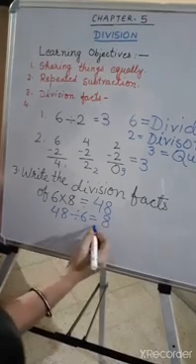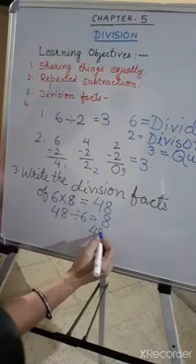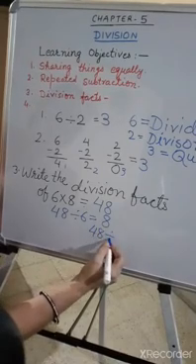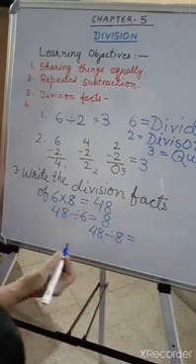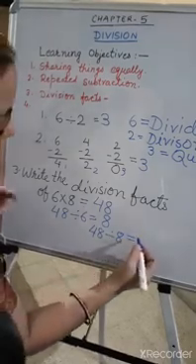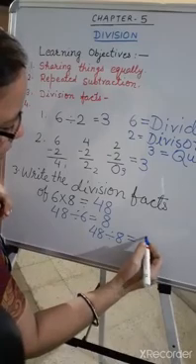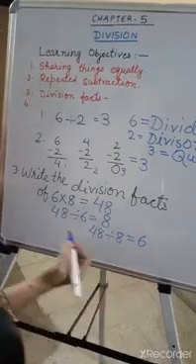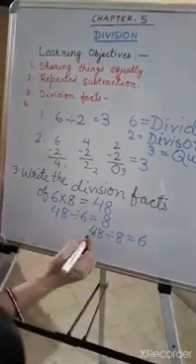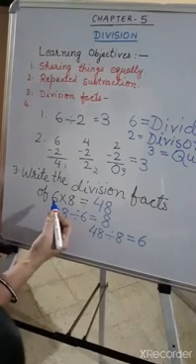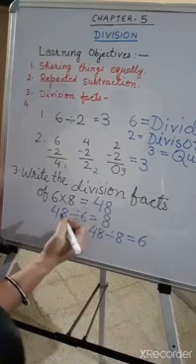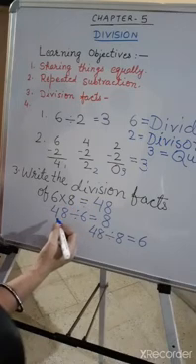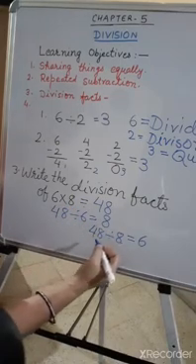Now again, if you divide 48 by 8, you will get the quotient as 6, because 8 sixes are 48. So there are 2 division facts for each multiplication fact. Are you looking, children? Just see.